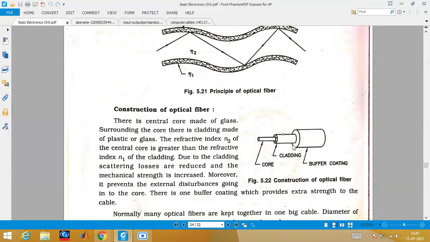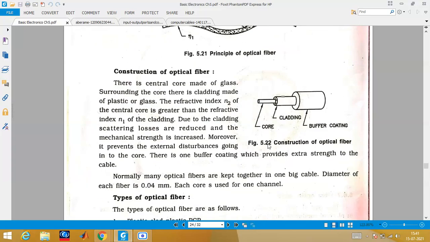Okay, and the construction will be very simple. There will be three important parts you should remember: core, cladding and coating. Core is the one where you are going to pass your light signal, and then it will get changed into an electrical signal and so on. Okay, there is a cladding, and then an overall coating will also be there, that is known as the buffer coating you can say.